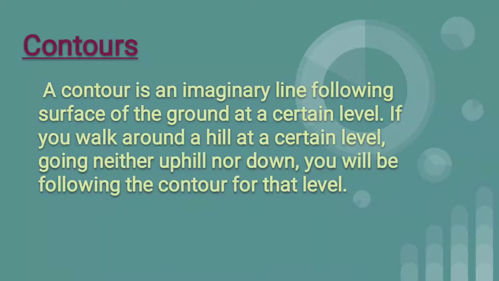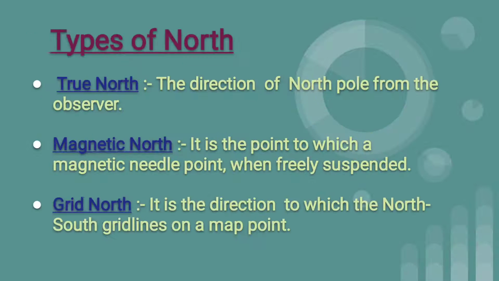Contours. A contour is an imaginary line following the surface of the ground at a certain level. If you walk around a hill at a certain level, going neither uphill nor down, you will be following the contour for that level. Types of north: true north, magnetic north, grid north.